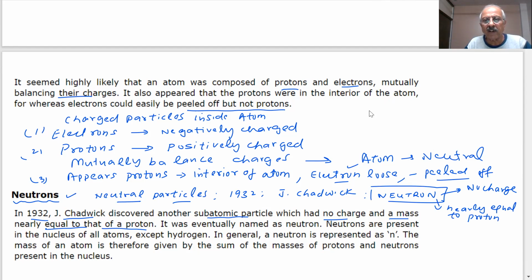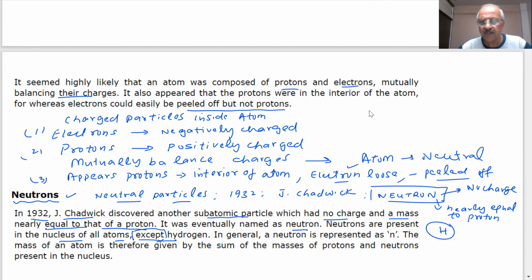Neutrons are present in the nucleus of all atoms except hydrogen. Exceptions are there. Important question. Hydrogen does not have a neutron. Which element does not have a neutron? Hydrogen. In general, neutron is represented by N. The mass of an atom is therefore given by the sum of the masses of protons and neutrons present in the nucleus. What is nucleus? We'll show you by an experiment in this chapter.